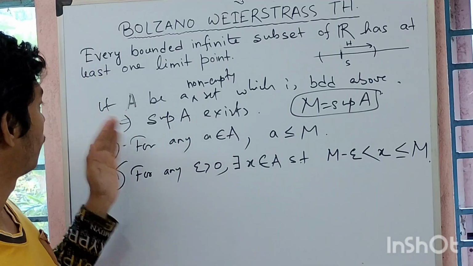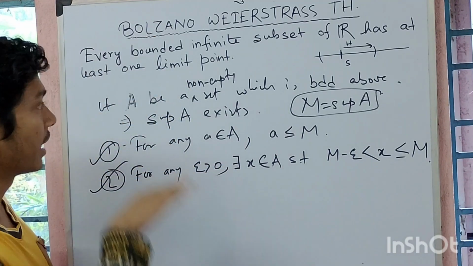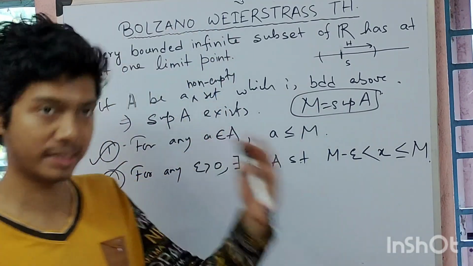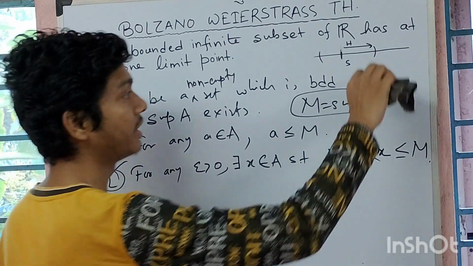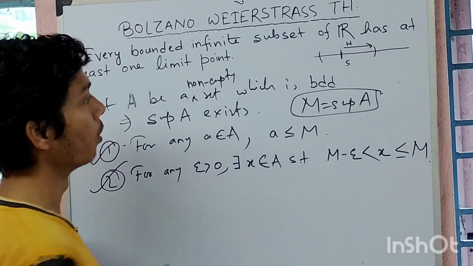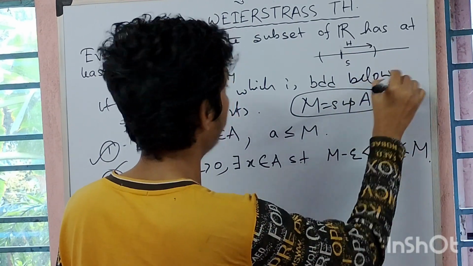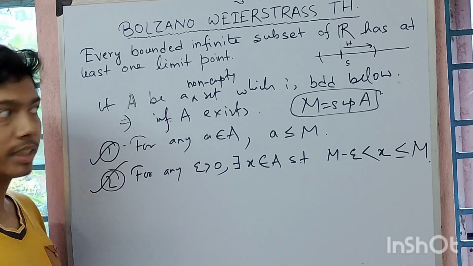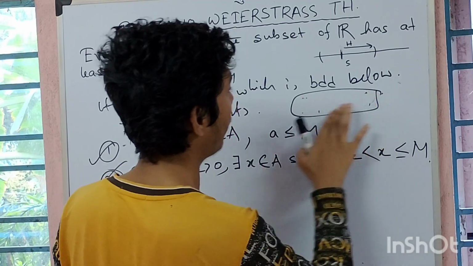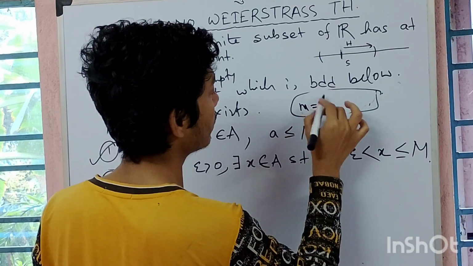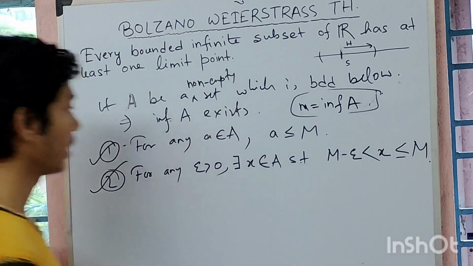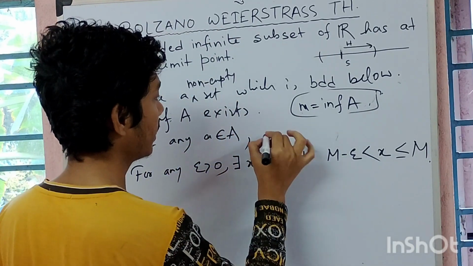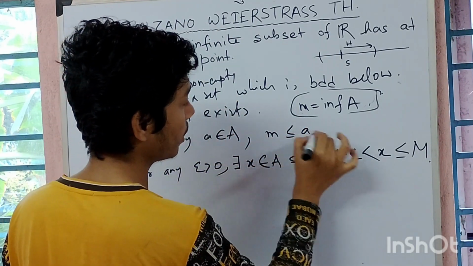In a similar manner, I can define the infimum of A. To have the infimum of a set, the set should be non-empty and bounded below. Then the infimum of A exists. If I take small m equals the infimum of A, then for any a belongs to A, it will reverse: m is less than or equal to a.